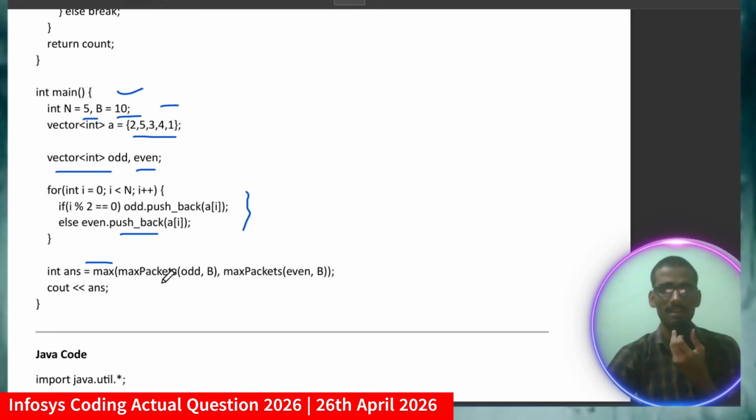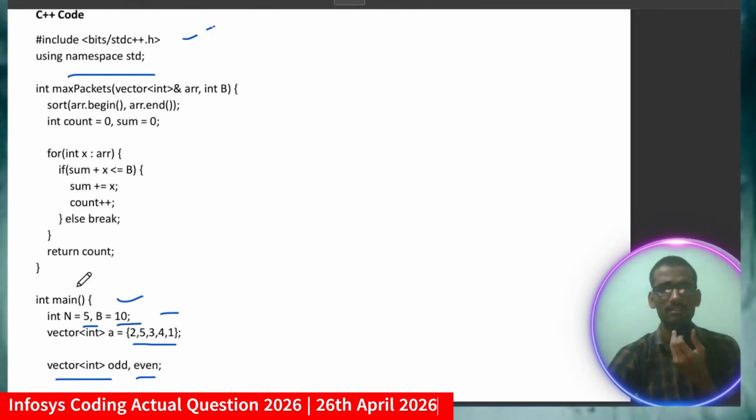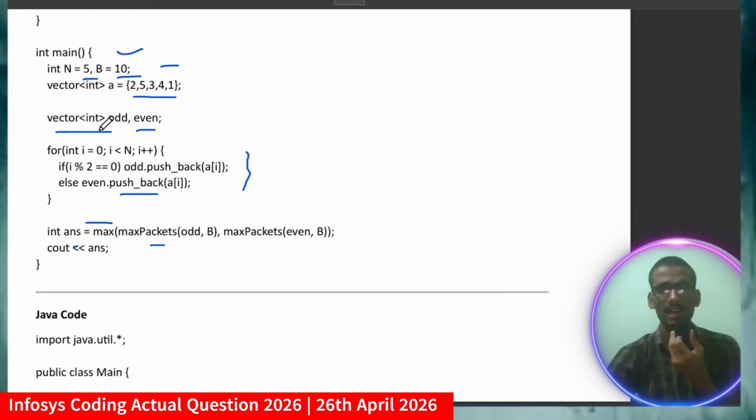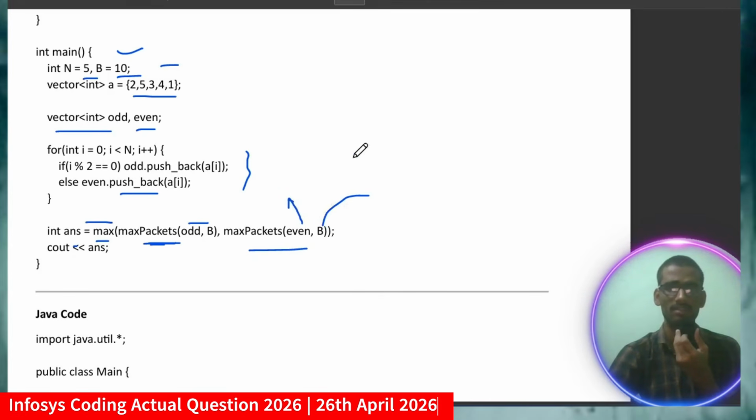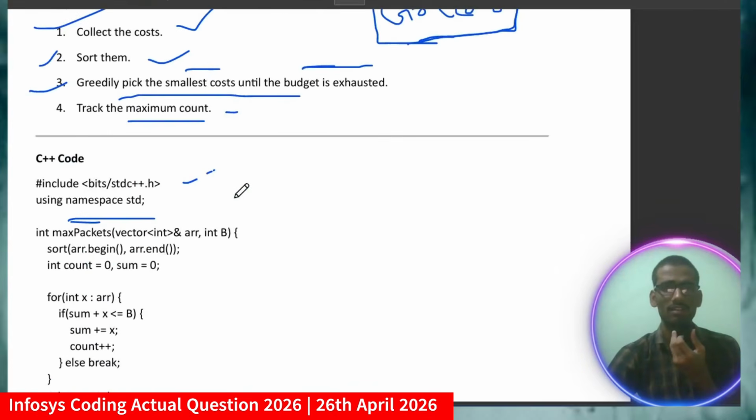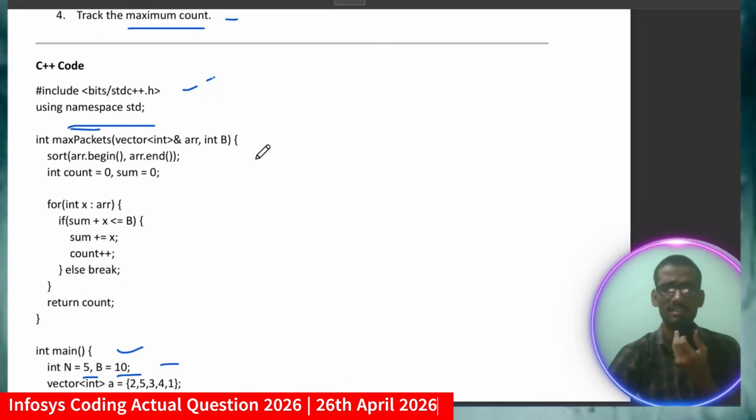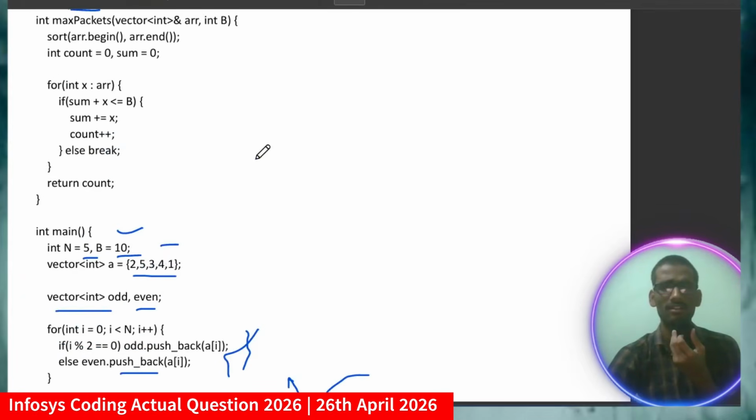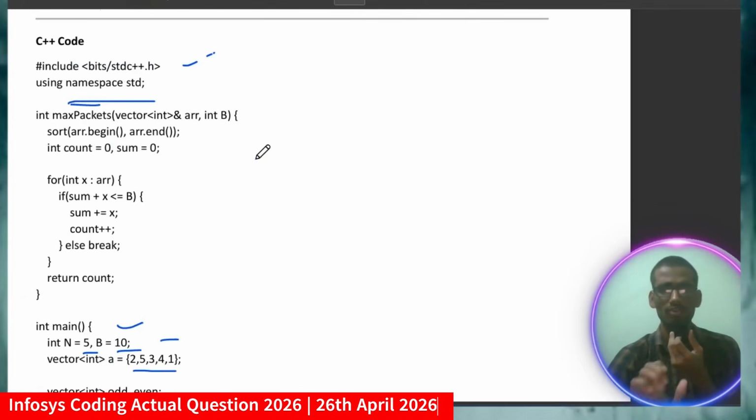Then I will call the maximum packet function. First of all I will get the answer by calling this max packet function, which gives the maximum count. Here I am calling maximum packet for the odd array with budget b, and maximum packet for the even array with b, passing the budget and the arrays which I have already pushed. So let me come to the logic of the maximum packet. Quite easy. Remember friends, the code doesn't have that many lines, so you have to grasp the logic.